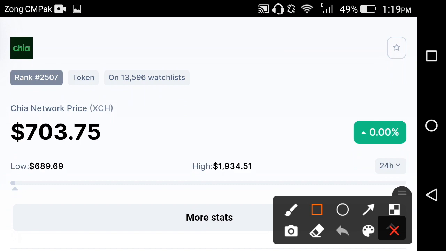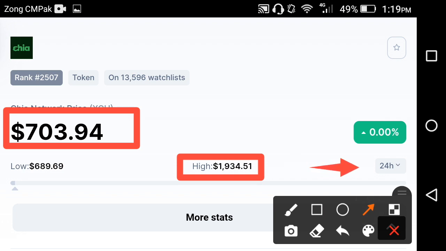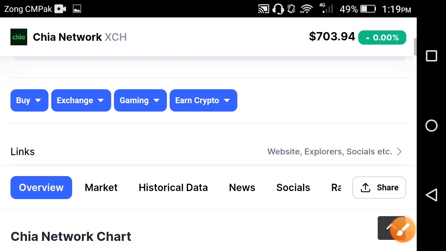As you can see here, at this time the current price of Chia coin network is about 703.75 USD, and as you can see here, the highest price of the Chia coin is about 1934.51 USD in the 24 hours, friends. And now the current price, you can see here, absolutely approximately a very big fall has occurred in Chia coin network, friends. So now let's see the price statistics of the Chia coin.